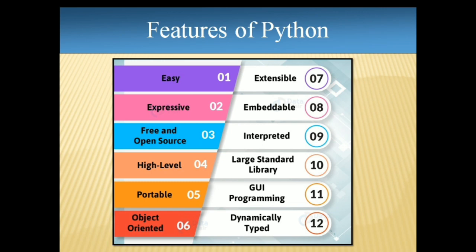And again, that intermediate code is translated into the machine language, whatever the machine dependent language is. That intermediate code is then translated into the machine language that is executed by the machine. Fine. So that is what we mean by interpreted language. And then we have a large standard library. What we already discussed, that Python has a large standard library. That's why many people are going for it, because it provides many inbuilt functionalities, objects and all.